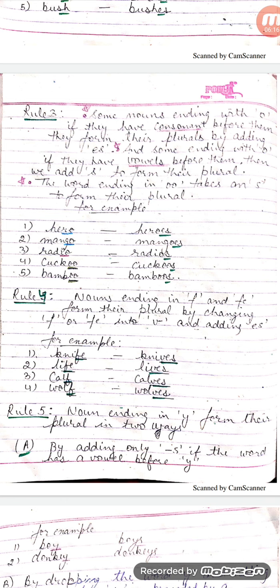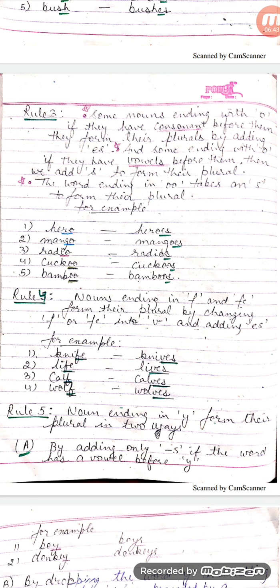In these examples, knife is the word which is ending with fe, so its plural is formed by removing fe and adding v, and then we also add es after v. So the plural of knife is knives. Similarly, life, lives, and calf, calves, wolf, wolves.